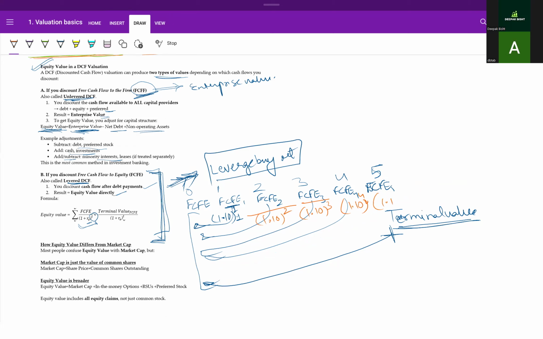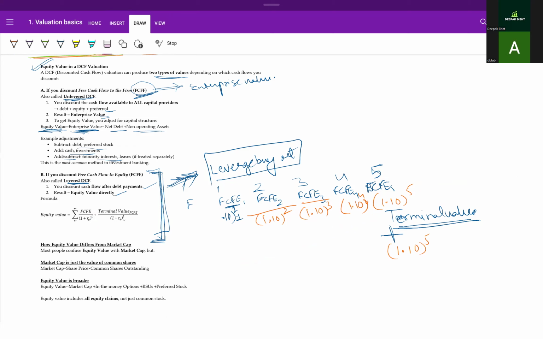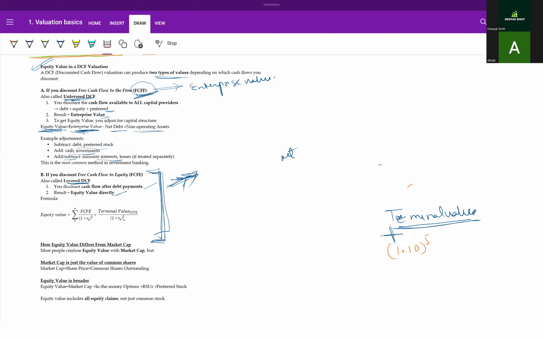1.10 to the power 5, and this also I will discount to the power of 1.10 to the power 5, and I will separately bring it to the recent times. This is how DCF is done. I hope this is clear to you guys.